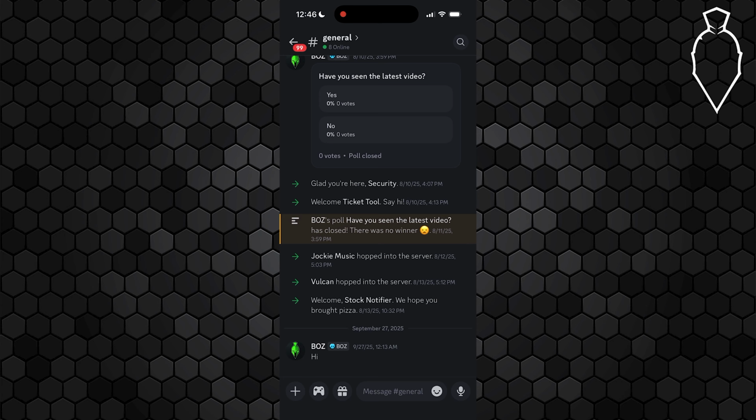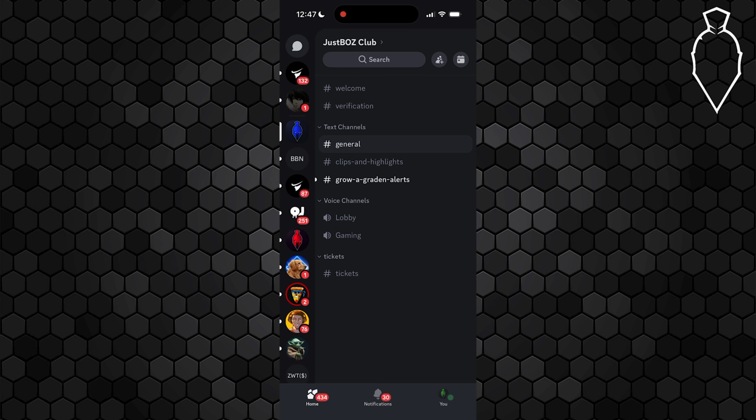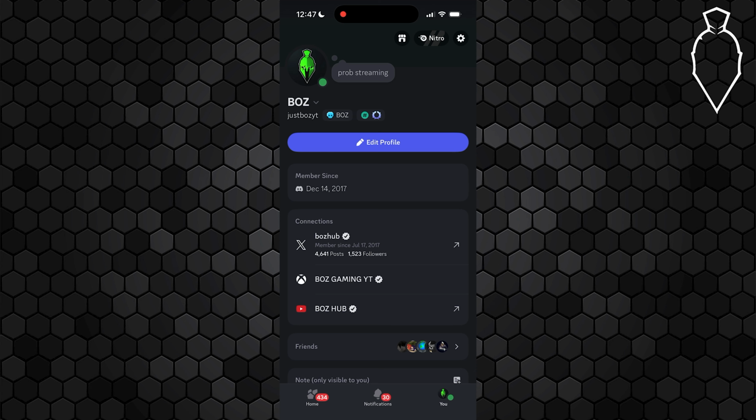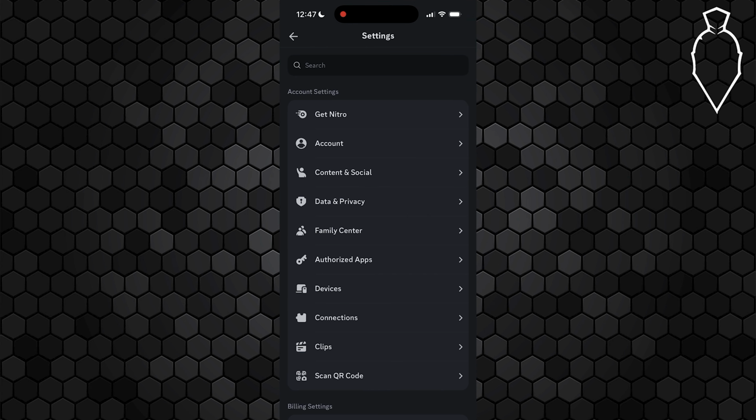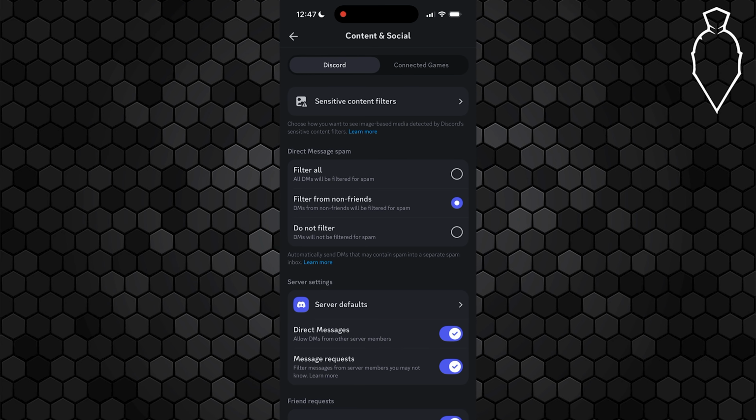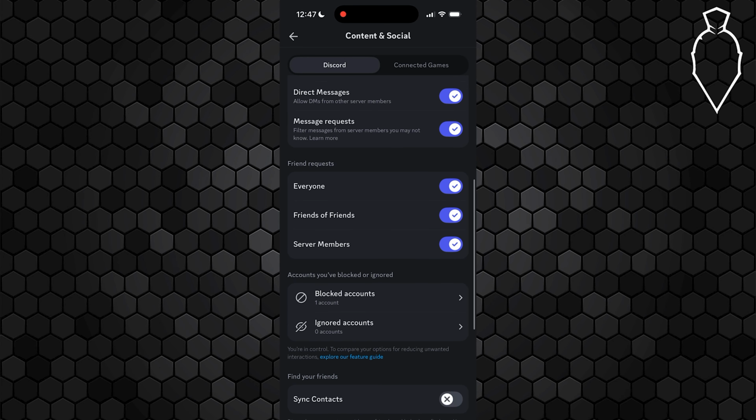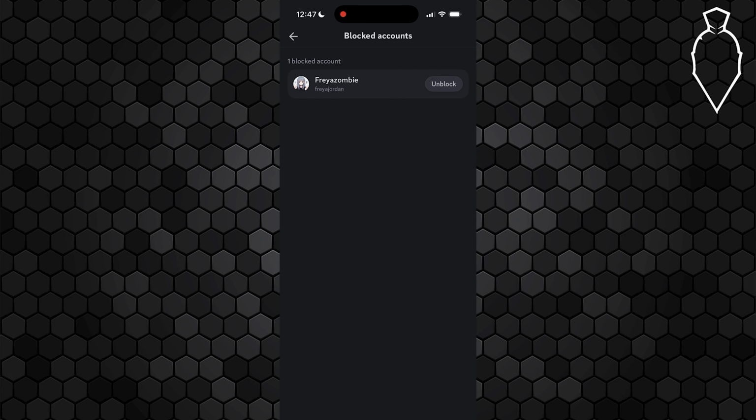But begin by opening up the Discord app on your iPhone, your Android, the actual app on desktop, or you could even head to discord.com. And what you're going to want to do is actually swipe over to the left and tap your profile icon down in the bottom right. From here, go ahead and tap that gear icon up in the top right to open up your settings. And what you're going to want to do is actually find the option for content and social and open it up. Scroll down on this page and you're going to see an option for blocked accounts. Open that up, and you're going to see any account that you've blocked.